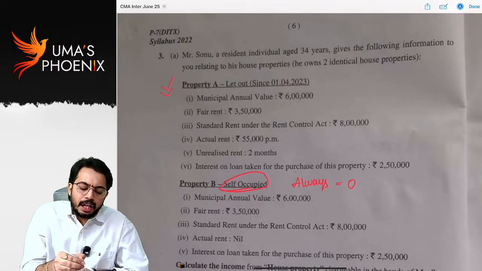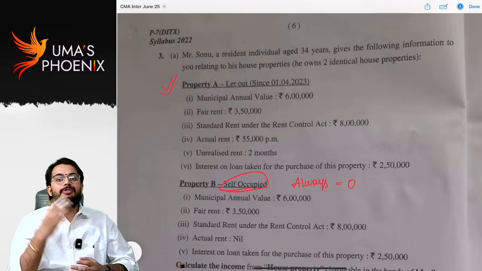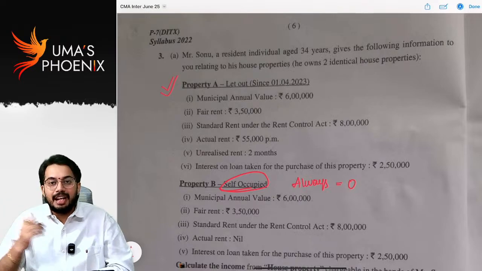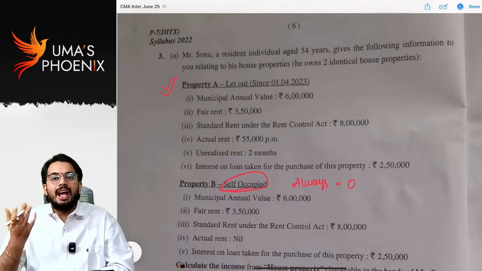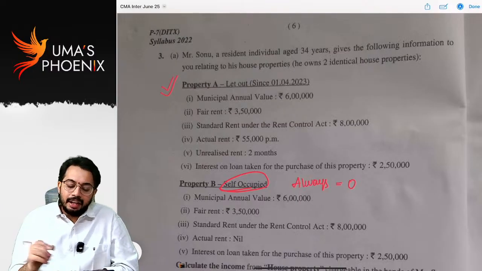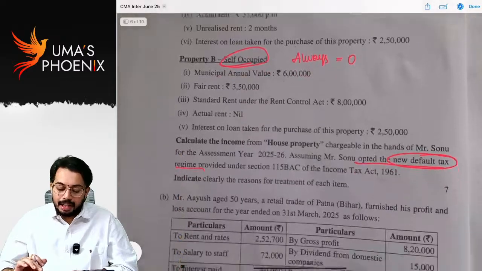Let out property you can calculate, you know. First you will calculate gross annual value: fair rent or municipal rent, whichever is higher, result of step 1 or standard rent, whichever is lower. You will arrive at expected rent, thereby you will calculate gross annual value. Then you will claim municipal taxes and you can calculate income from let out property.